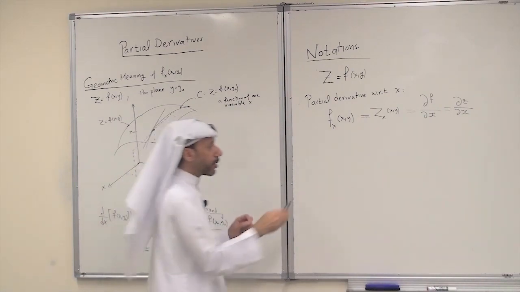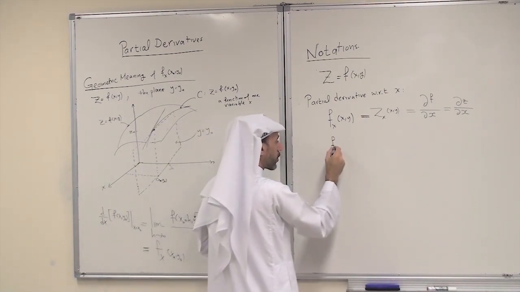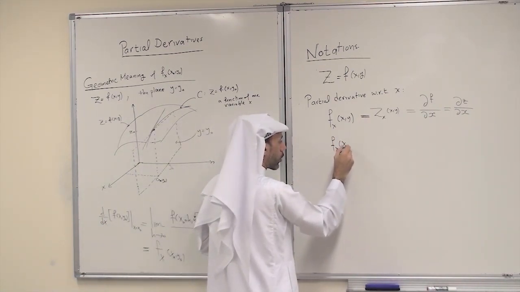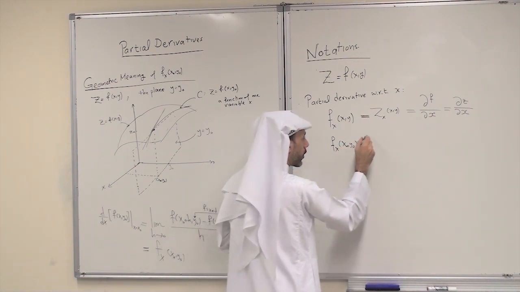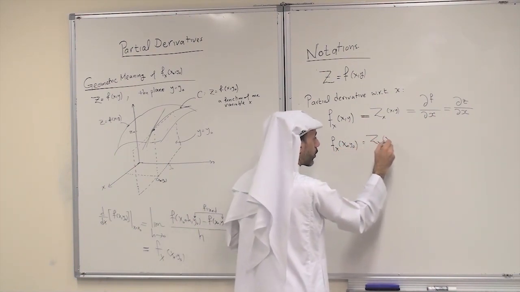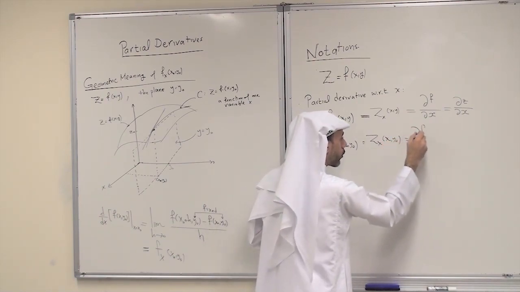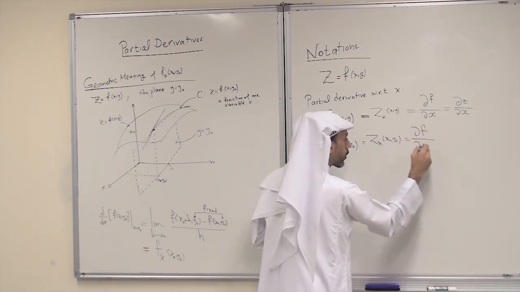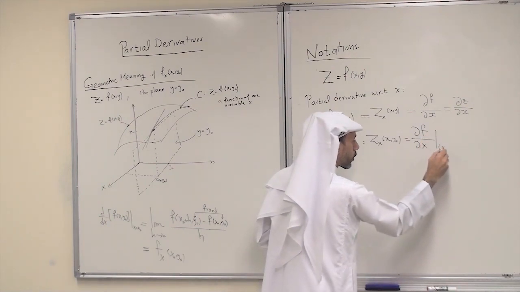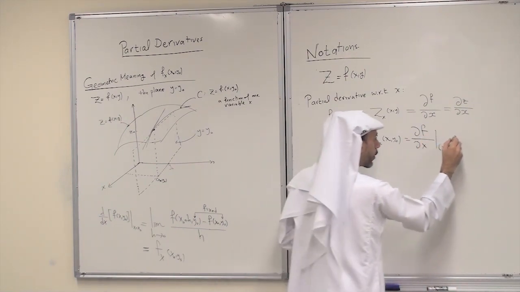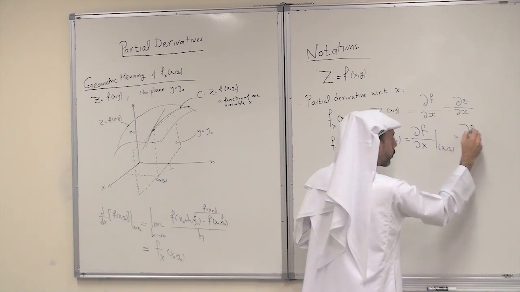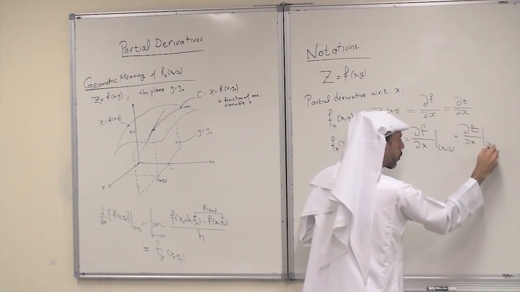At a certain point, we write it as follows: f sub x at x0, y0, and this is z sub x at x0, y0, and partial derivative of f with respect to x at x0, y0. And this is partial derivative of z with respect to x at x0, y0.